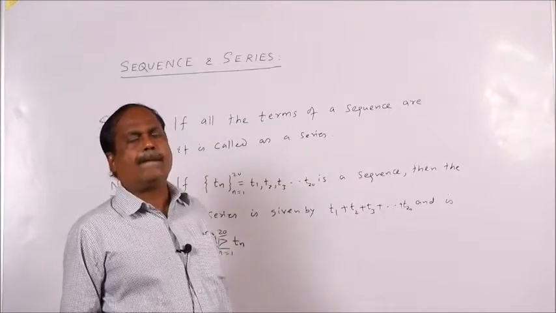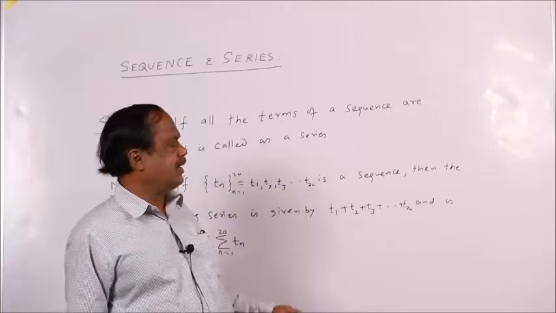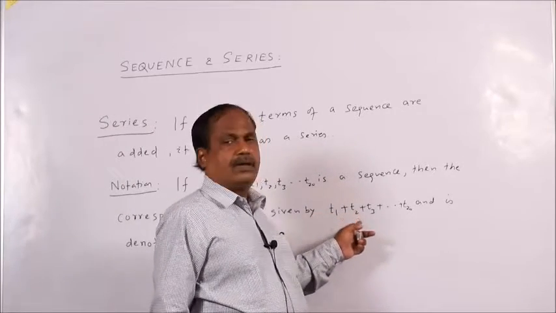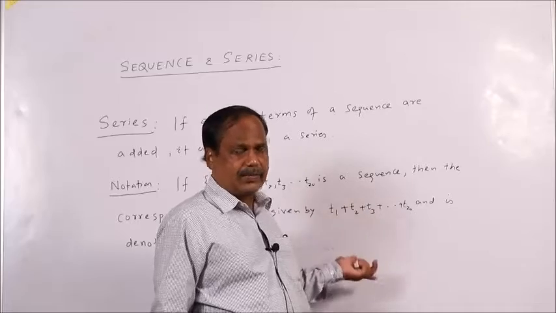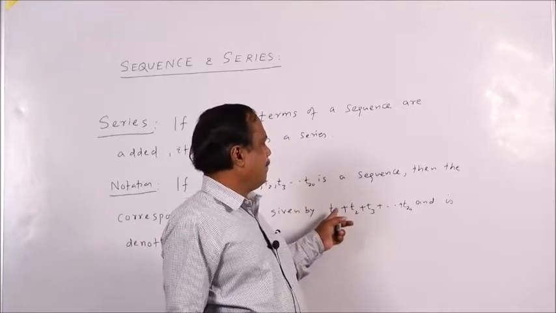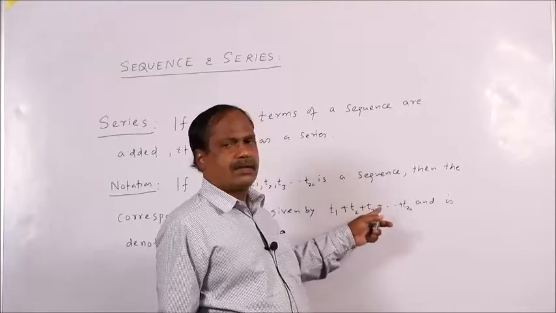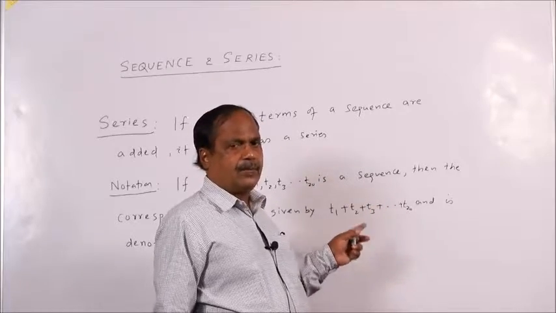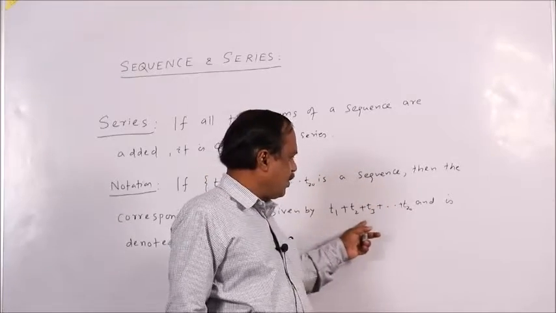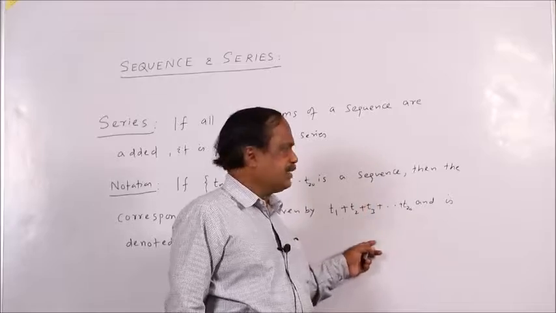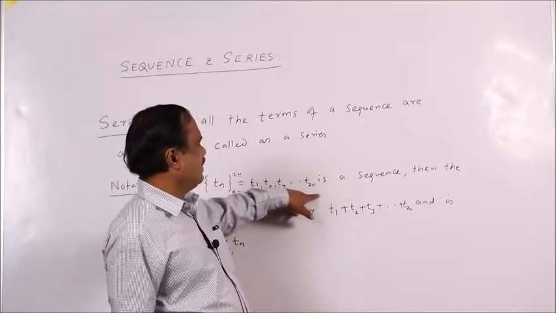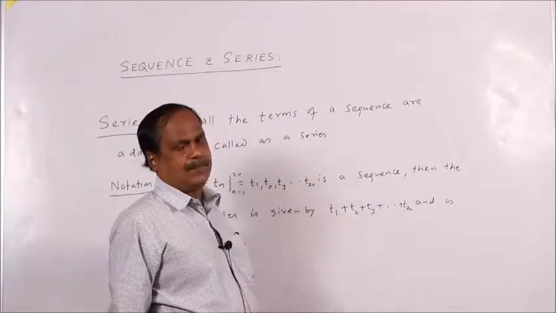So, there is no basic difference in the formation of succeeding terms. In a definite order the terms are formed, but if you add all the terms and write in this form, this is known as a series. If you write in this form, this is a sequence, and this is a series.